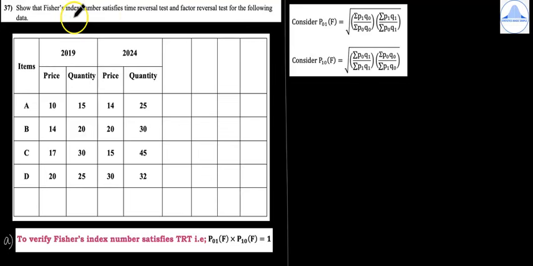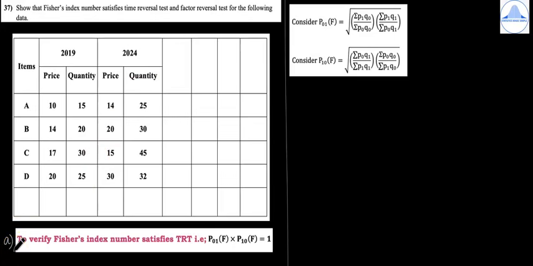Question 37. Show that Fisher's index number satisfies time reversal test and factor reversal test for the following data. So items are given as A, B, C, D. Then 2019 is the base year. The prices and quantities are given. And 2024 is the current year. The prices and quantities are given.